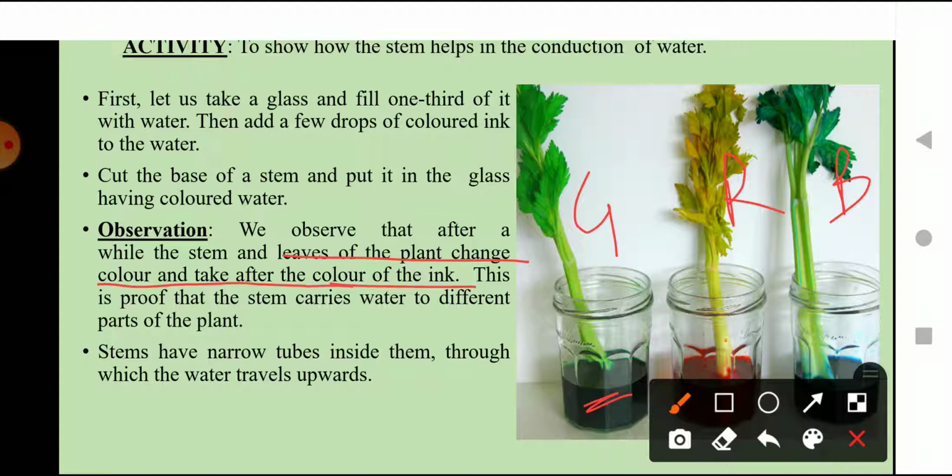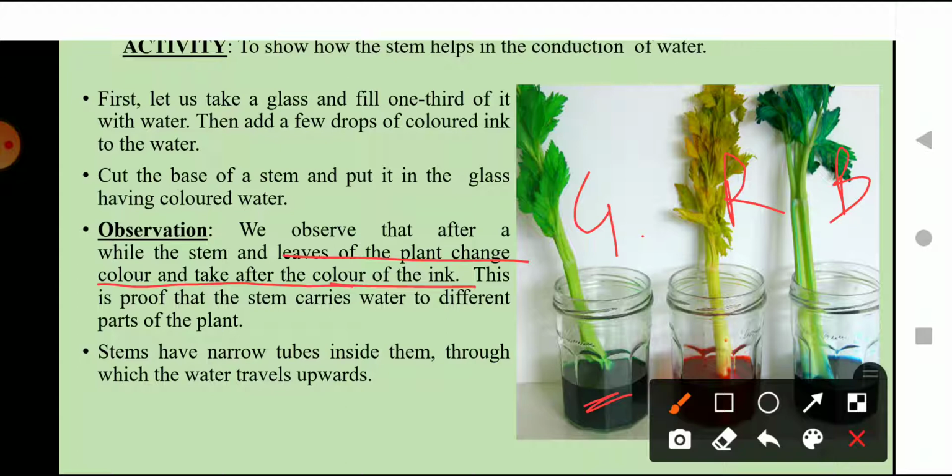Okay, this is the proof that the stem carries the water to different parts of the plant. As we have colored the water, we can see clearly that the color of the water is also getting absorbed by the whole plant. So you can see that all the plant, through the stem, is absorbing the water, and that is the reason that they have changed the color.